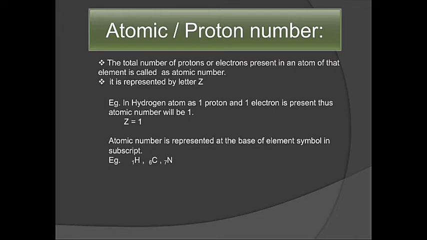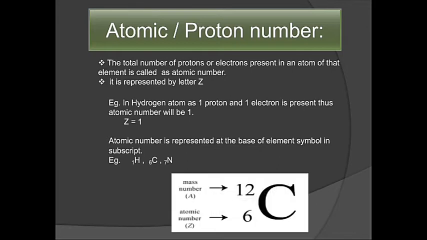The atomic number is represented below the symbol of the element, that is, in subscript. So atomic number is represented at the base of the symbol of the element, called a subscript. Here, for example, H with subscript 1 is hydrogen, carbon with subscript 6, nitrogen with subscript 7. So these are the atomic numbers of hydrogen, carbon and nitrogen.